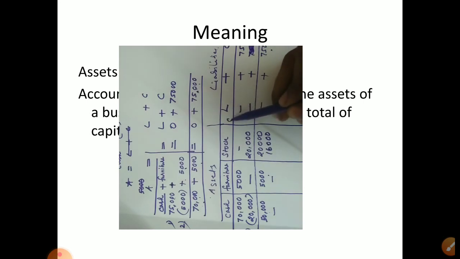So I am writing here creditors. One liability is coming. See, you write full creditors. Okay, so 16,000 का creditors हो गया, plus capital no change 0. This is the situation now happened. Now you see cash position 50,000, same. Furniture also same.